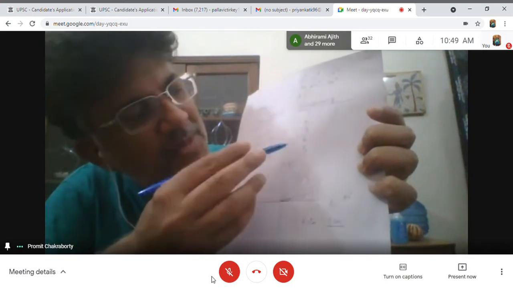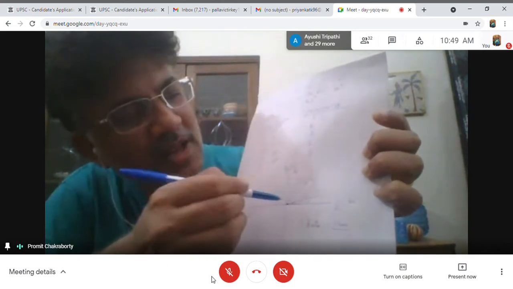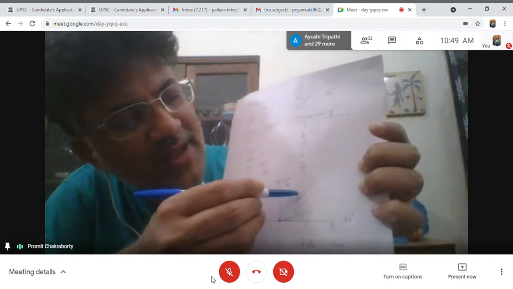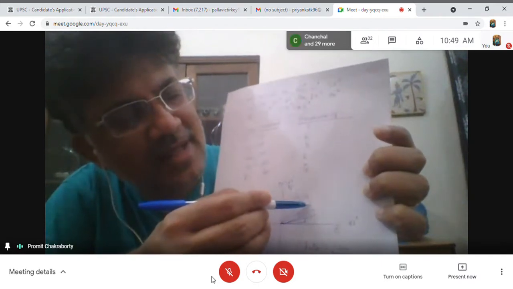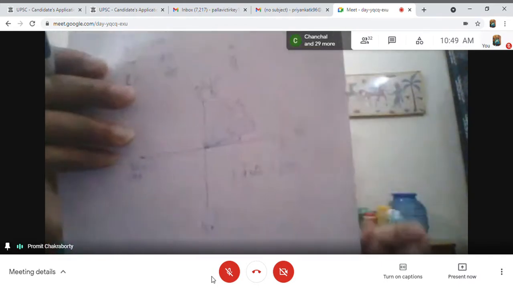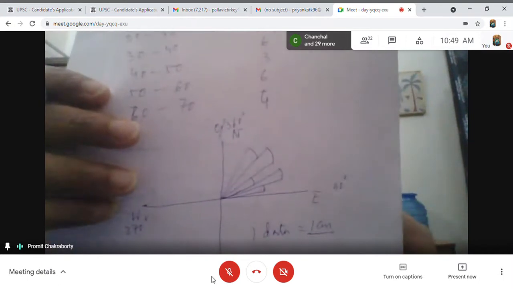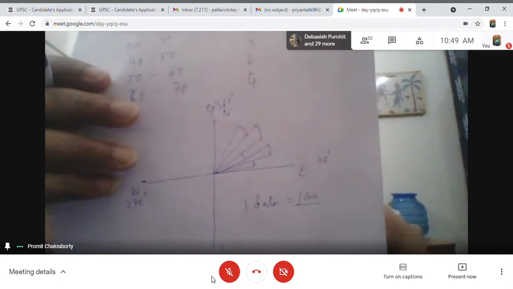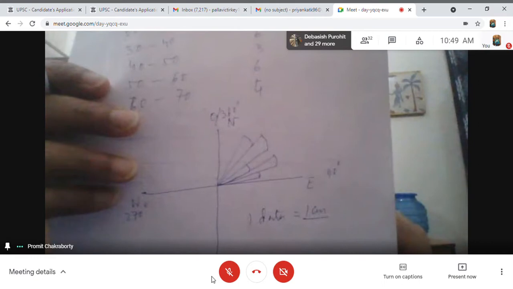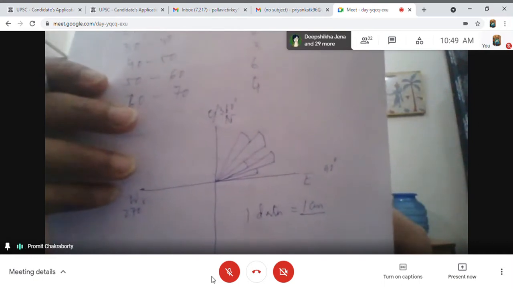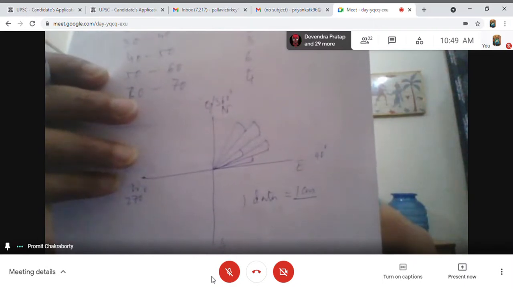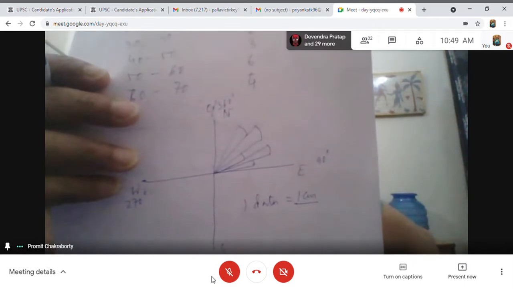Then the next is 6 data, so I increase the line up to 6 centimeters and then join it. These are like the petals of a rose. We actually plot this data like this. Is it clear?